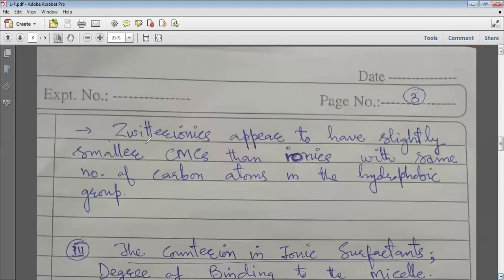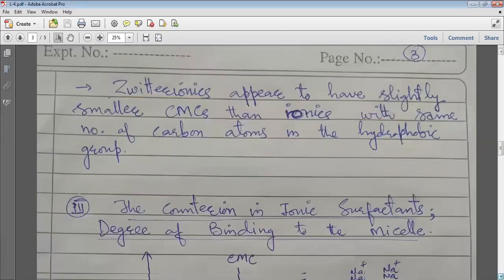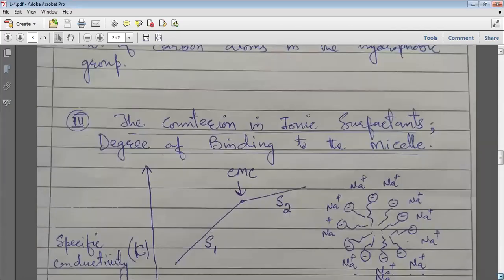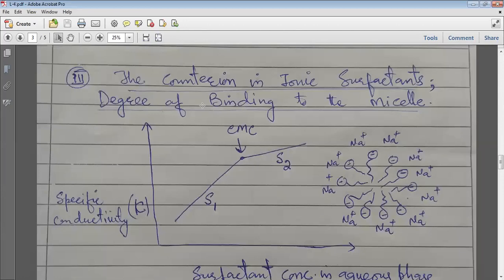One more important point is for zwitterionics, that means surfactants which contain both positive and negative parts in the same molecule. They appear to have slightly smaller CMCs than the ionics with the same number of carbon atoms in the hydrophobic group. Now we will focus on a very important part. Usually the questions are based on this part also.